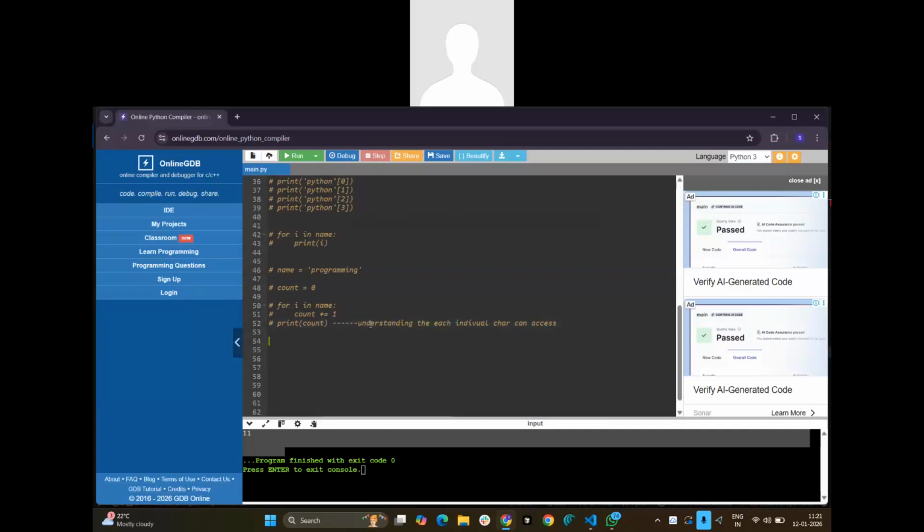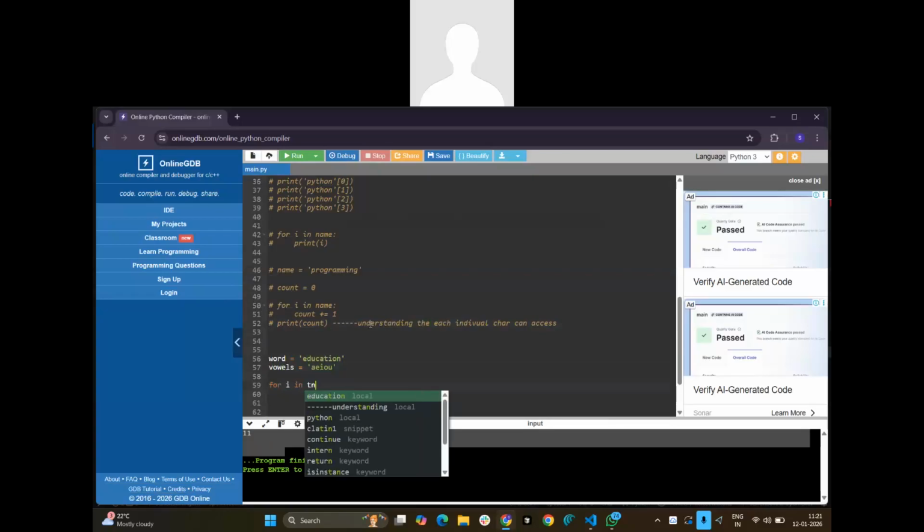So let's say I take name equal to something like education, and I want to count vowels. Vowels equal to, what are the vowels here? A, E, I, O, U. For i in word.